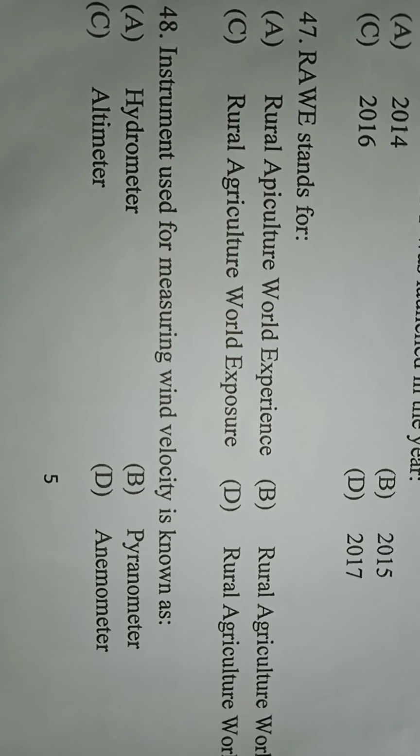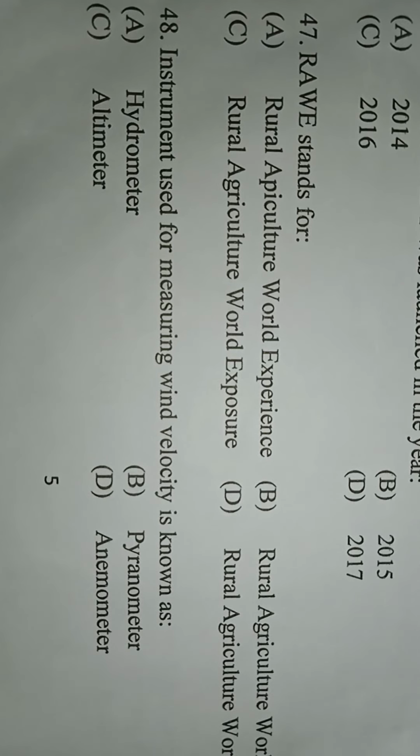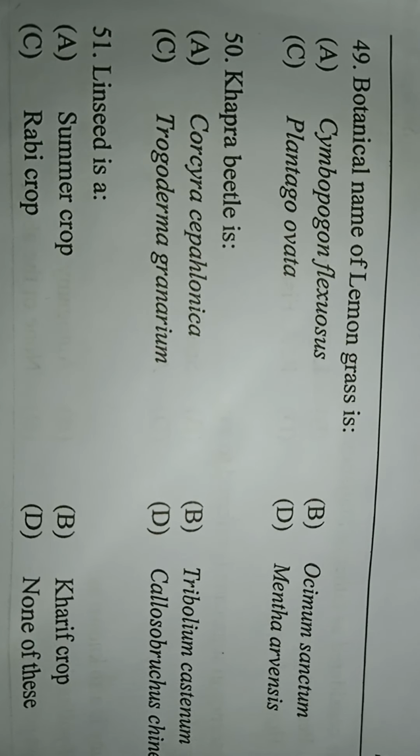Instrument used for measuring wind velocity is known as: option A hydrometer, option B pyranometer, option C altimeter, option D anemometer. Here the correct answer is option D, anemometer. The instrument used for measuring wind velocity is known as anemometer. The next question: botanical name of lemongrass. Here the correct answer is option A, Cymbopogon flexuosus.